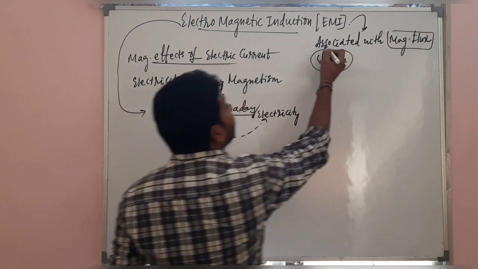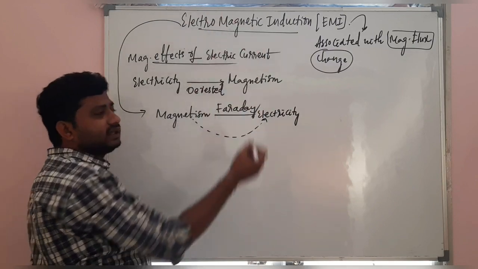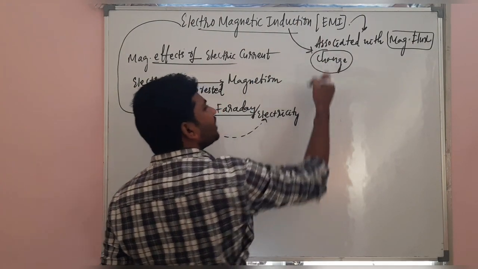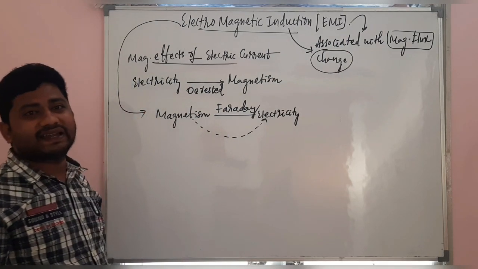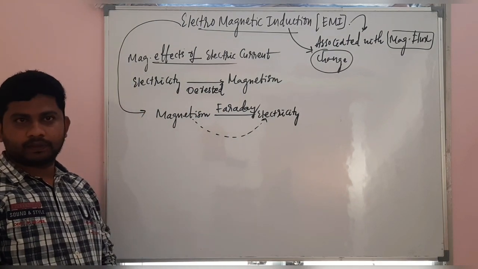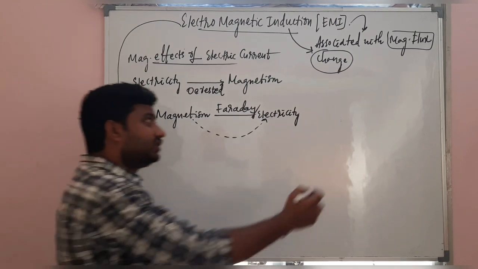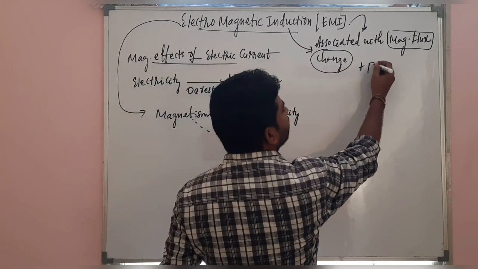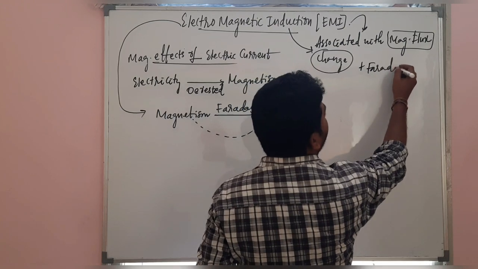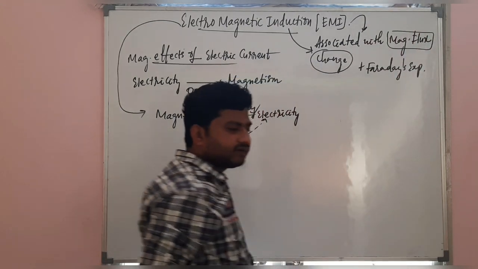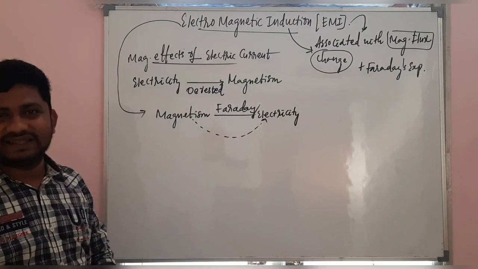Even this electromagnetic induction is also a phenomenon associated with the magnetic flux change. Let us understand the magnetic flux change. Then we will move to the topic called Faraday's experiments. First, about magnetic flux we will discuss.